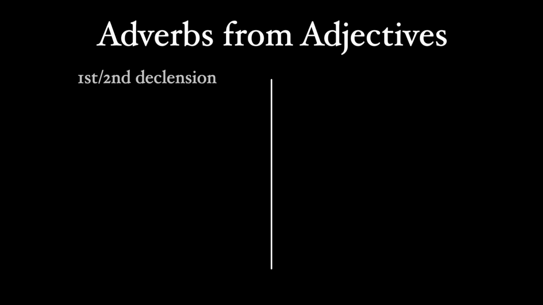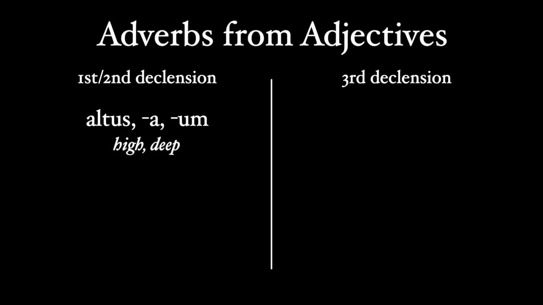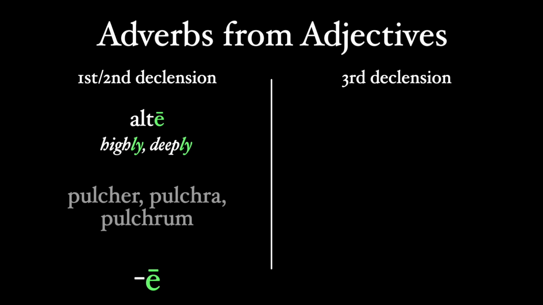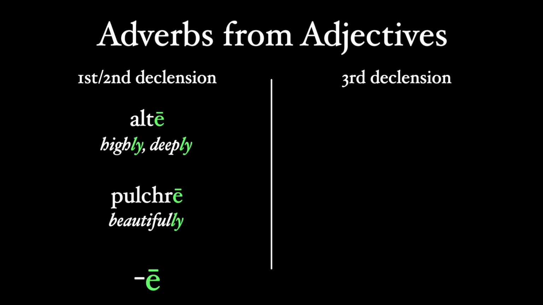So in Latin, there are adjectives with first and second declension endings and those with third declension endings. To turn a first and second declension adjective, like altus, alta, altum here, which means high or deep, we drop off these endings and add an a long e, and we get alte, highly or deeply. For an adjective that ends in an er, like pulcher, pulchra, pulchrum, we go to the stem, which is the feminine form without the a, and add our long e ending.